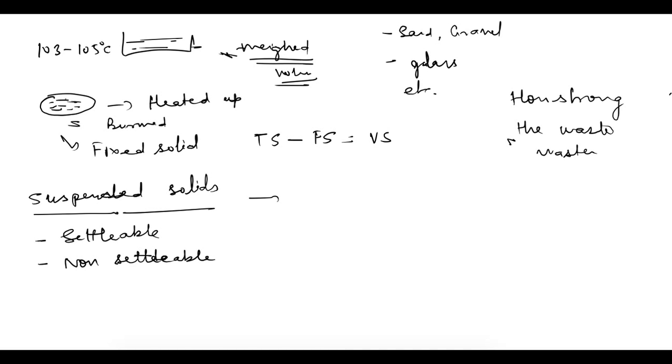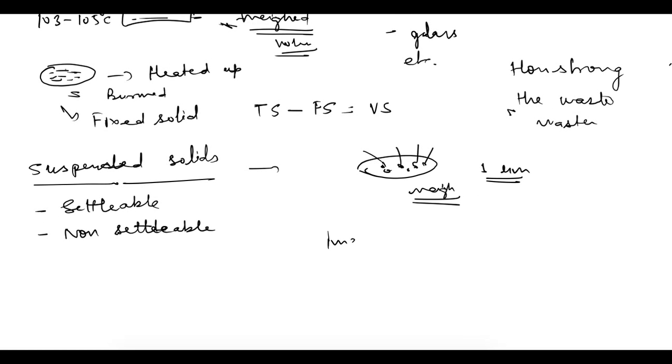To measure the total suspended solids, special lab filters are used, with a filter size of 1 micrometer. Using this, suspended solids can be filtered out, and we can weigh the filter or the residue left on it to find the total suspended solids. And for the settleable suspended solids, an Imhoff cone is used.